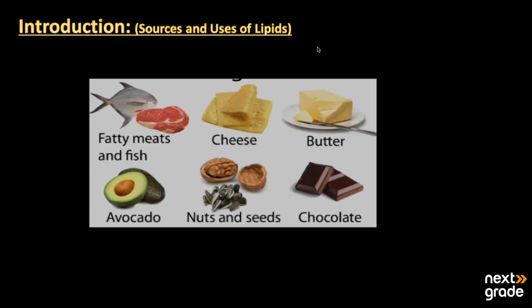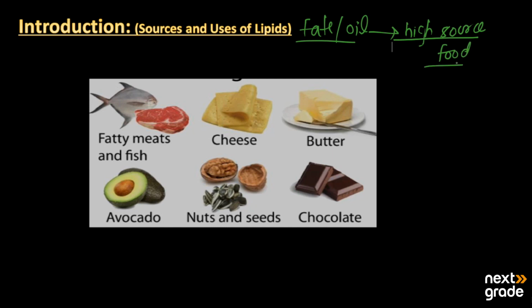So the topic we will discuss today is the sources and uses of lipids. What are the main sources and uses? We have already learned that lipids are mainly of two types: fats and oils. Both fats and oils are a high source of energy, and as we gain them from foods, they can also provide us the vitamins. Those vitamins may be A, D, and E,